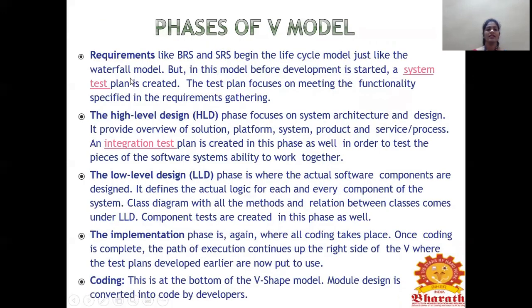So let's see what processes are involved in the requirement. Already we've seen that BRS and SRS begin the life cycle, right? Then, before development is started, first we need to develop a test plan. The test plan has to be created first. So the test plan focuses on meeting the functionality specified in the requirement gathering, right? In SRS, the functionality will be gathered here. So the test plan should be focused on that functionality specified.